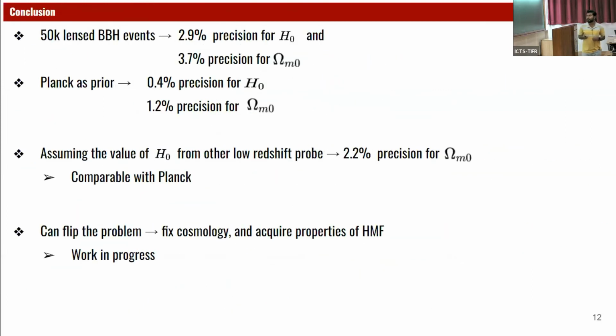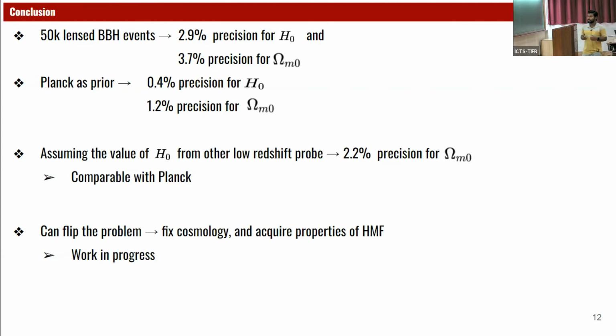So I'll summarize the results. With the 50K lensed BBH events, we'll have 2.9% precision on H0 and 3.7% precision on omega M. And if we use Planck as a prior, the precision increases significantly: 0.4% for H0 and 1.2% for omega M.